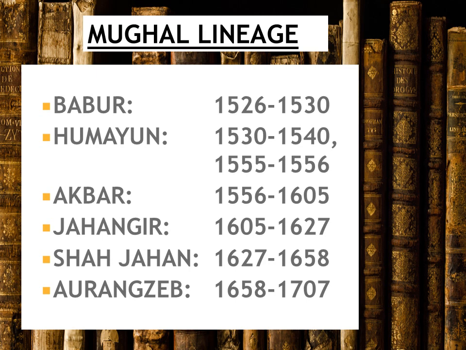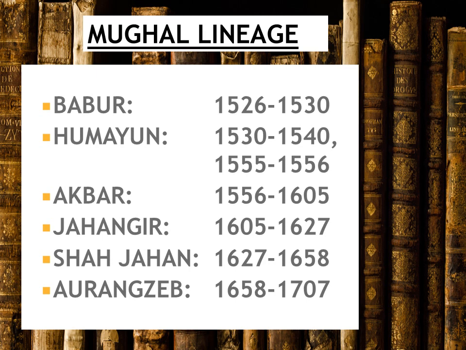So here is the list of some Mughal rulers who ruled over the Indian subcontinent. First came Babur. He ruled from 1526 to 1530 Common Era. And then came Humayun, who ruled from 1530 to 1540 CE. If you remember children, in the last chapter we studied that after Humayun, for some time period, Sher Shah Suri came to power and then his son. But Humayun was again able to regain his old position and he came to power in 1555 again and he ruled for one more year.